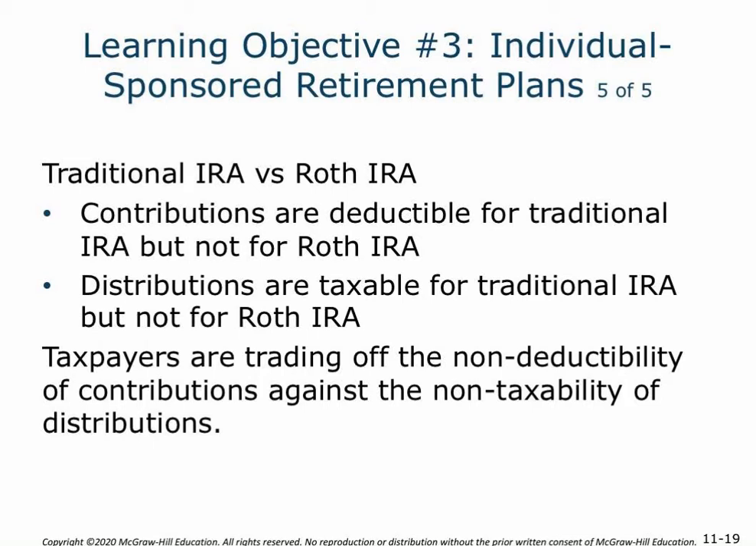Traditional IRA versus the Roth IRA: contributions are deductible for the traditional IRA, but not for the Roth. So if you contribute up to that $6,000, you can use it as a deduction if it's a traditional IRA you're contributing to. Roth IRA is going to be after-tax money. Distributions, however, are going to be taxable from that traditional IRA when the withdrawals are made. Our Roth IRA is going to be tax-free distributions. So taxpayers are trading off the non-deductibility against the non-taxability. Non-deductibility happening at the contribution, so early on, and non-taxability happening at the distribution, so towards the retirement end.